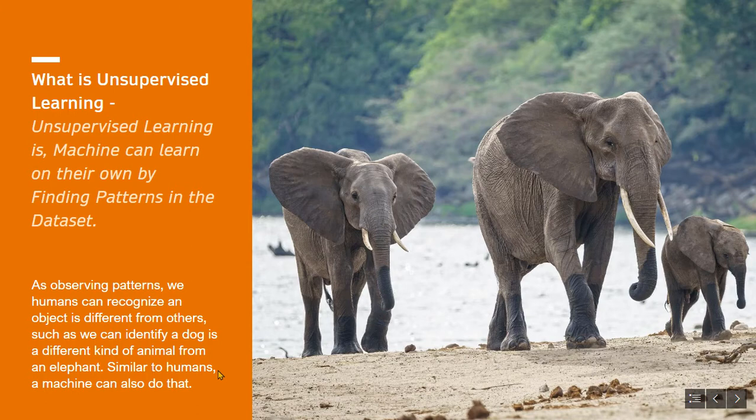Here the algorithm sifts through unlabeled input data and identifies patterns that it will use to group similar data, that is, how many different objects are in the dataset based on their shapes, colors, or other properties. This is the most natural way of learning anything. The human brain is specially designed that way, to learn by observation.